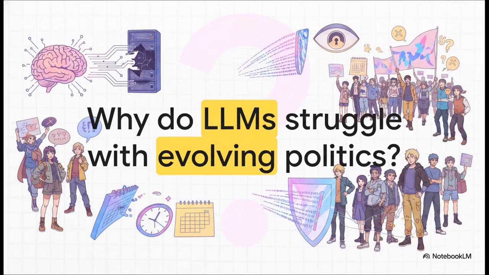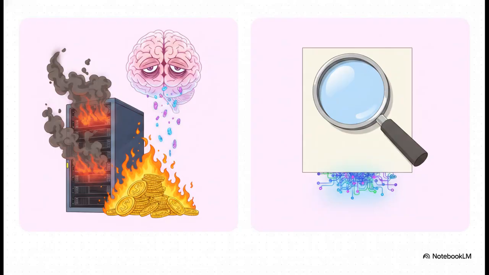When real-world alliances change overnight, and we all know politicians are famous for never changing their minds, right? A standard LLM just cannot keep up with the unwritten rules of that new landscape. Now, you might be thinking, hey, why not just update the model? Well, retraining an LLM every single time a political event happens is incredibly expensive. It's computationally heavy, and honestly, it often causes catastrophic forgetting of older data.